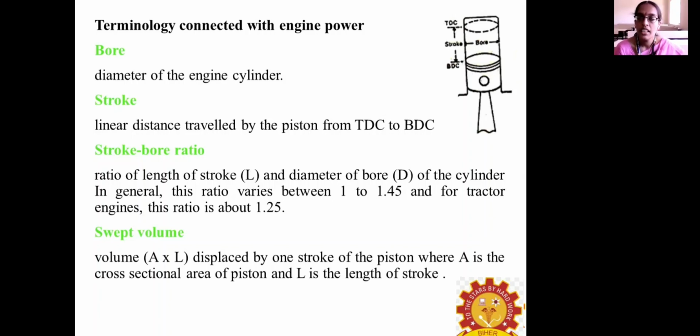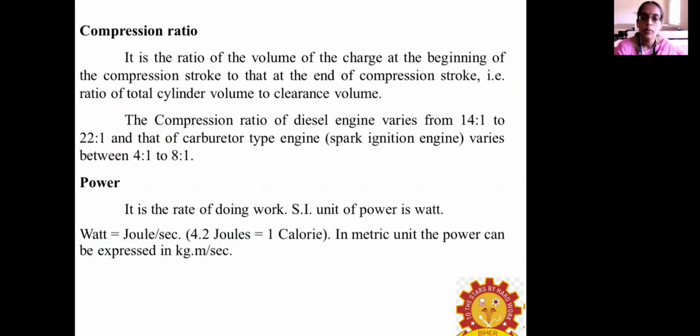It will vary from engine to engine, with the ratio varying from 1 to 1.45. Normally for an engine, it will be around 1.25. Swept volume means the volume swept by the piston. If you multiply the cross-section area of the piston by L, the length of the stroke, it is known as the swept volume.